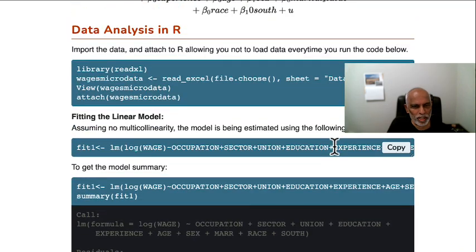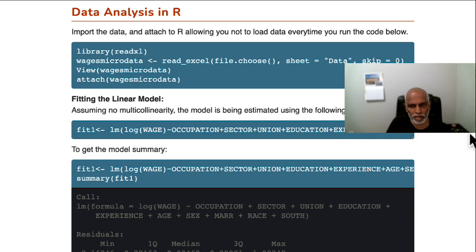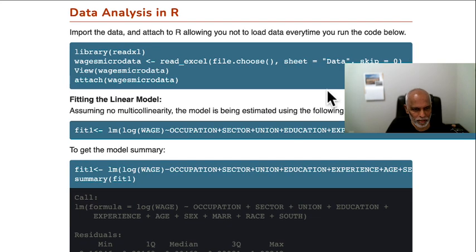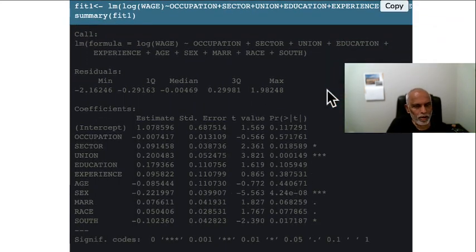It's a wage data set, and the model built is the logarithm of the wage as a function of occupation, sector, union, education, experience, age, sex, marital status, race, and region. Region refers to south versus north. All right, so the model is fit. What are the results? The result of the model is this.